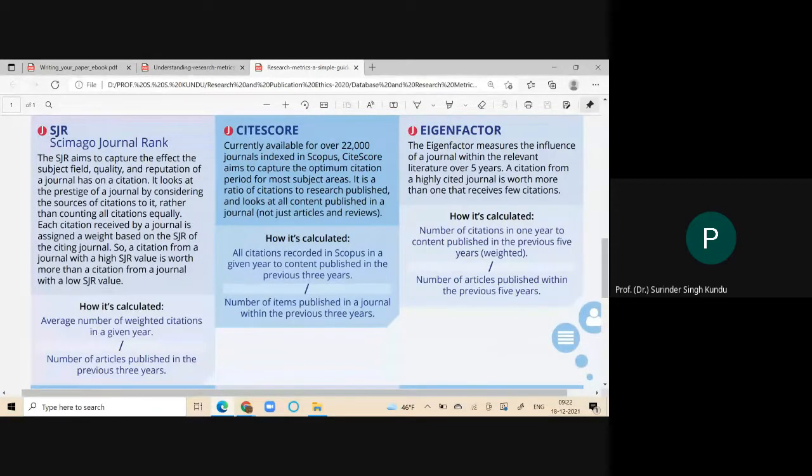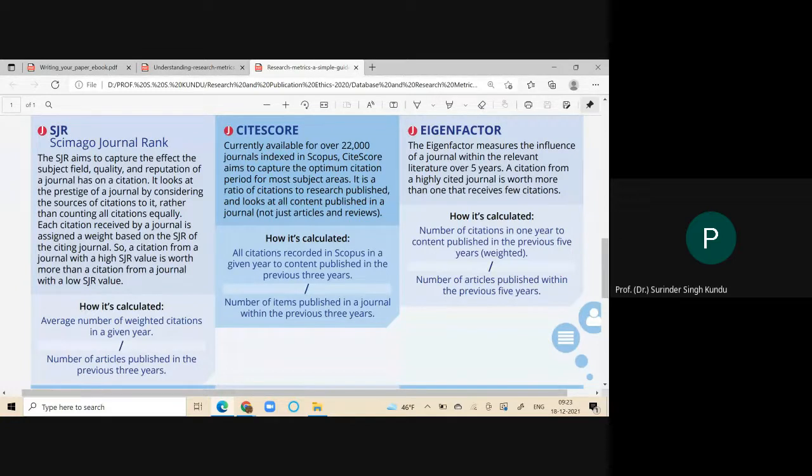SCImago Journal Rank aims to capture the effect that the subject field, quality, and reputation of a journal have on a citation. It means the impact of that journal in the citation. It looks at the prestige of a journal by considering the source of citation to it rather than counting all citations equally. It means the number of weighted citations in a given year in different journals.